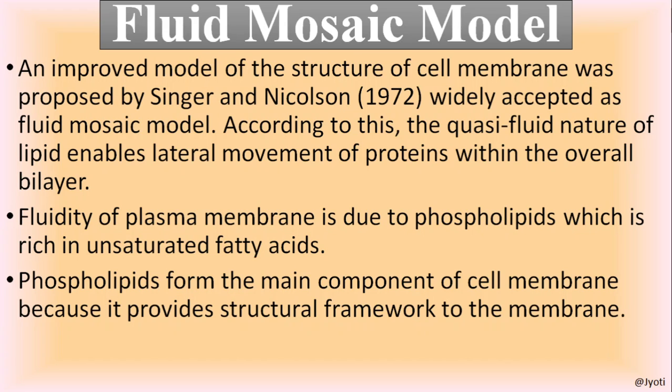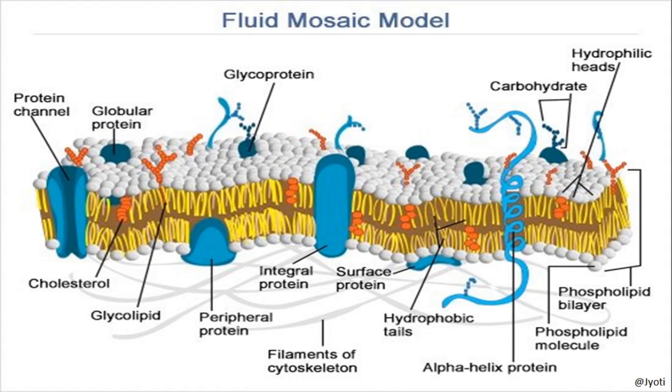The protein can move, but the lipid layers cannot move. The fluidity of the plasma membrane is due to the phospholipids, which are rich in unsaturated fatty acids. The phospholipid forms the main component of the cell membrane because it provides a structural framework to the membrane. So this is explaining the fluid mosaic model.